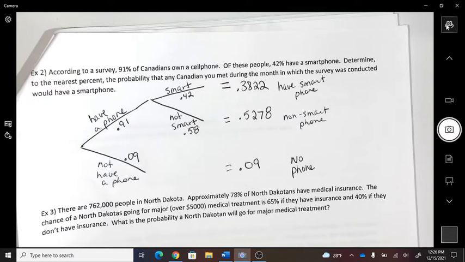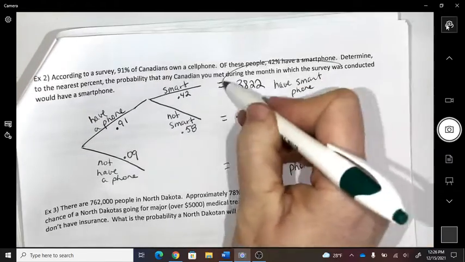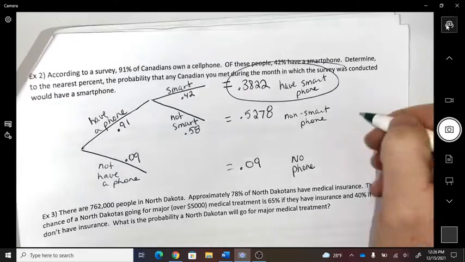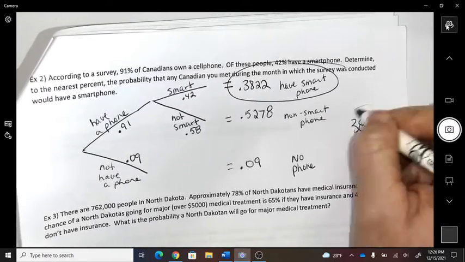Okay, what's the probability that any Canadian you meet during the month the survey would be conducted, what's the probability that they do have a smartphone? So you can answer 38% probability that they're going to own one.